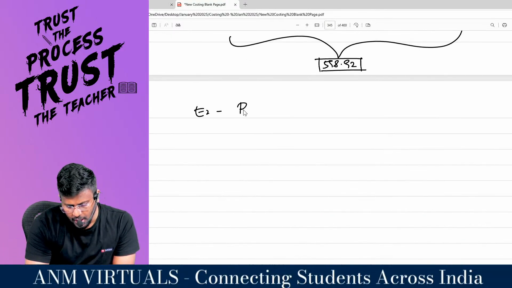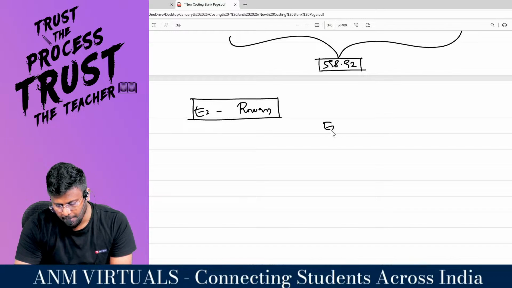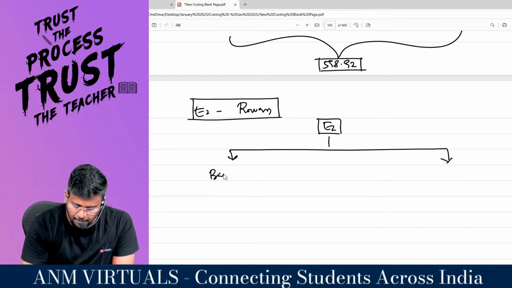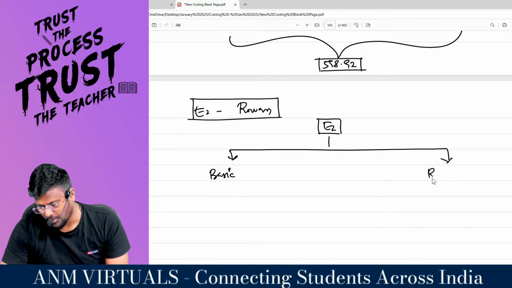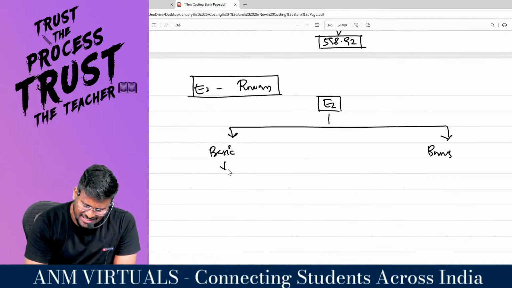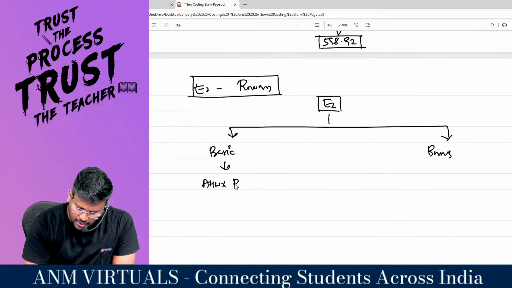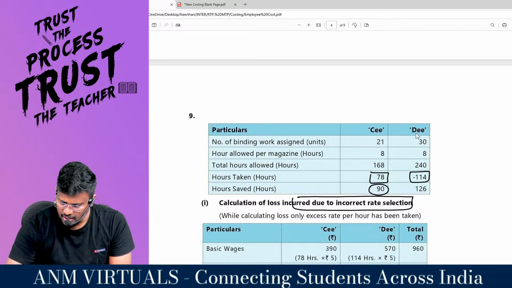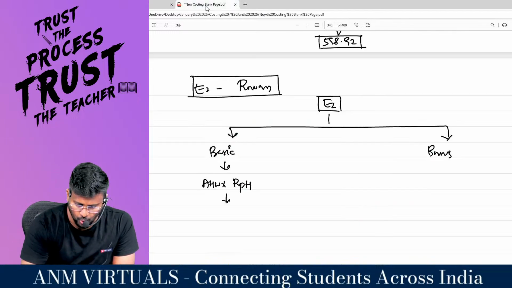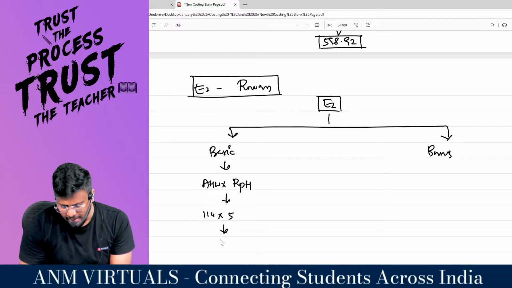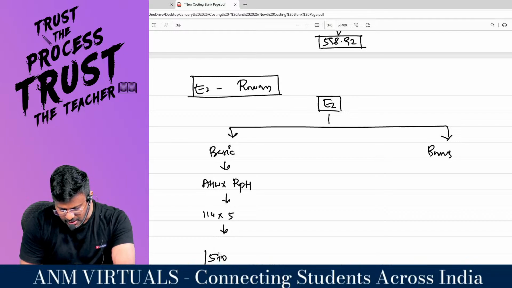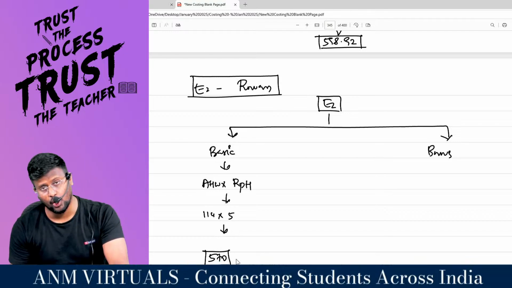Now for employee number 2, what is the payment under Rowan? We have to classify the payment into 2 categories: basic and bonus. Basic is the same, actual hours worked into rate per hour. For the second employee, time taken is 114, so 114 into the extra 5 rupees comes to 570. This will be the same both under Halsey and under Rowan.